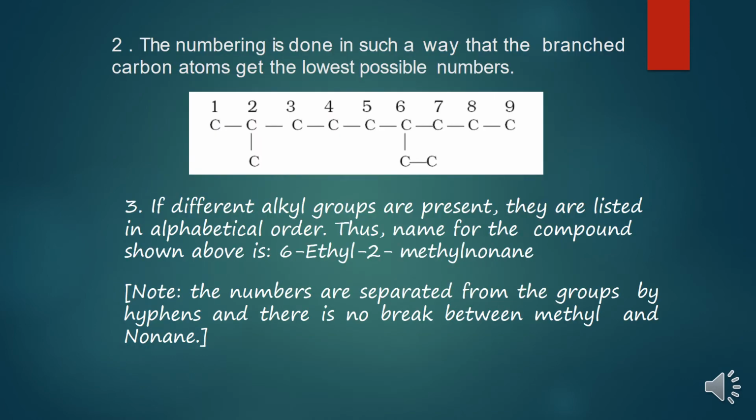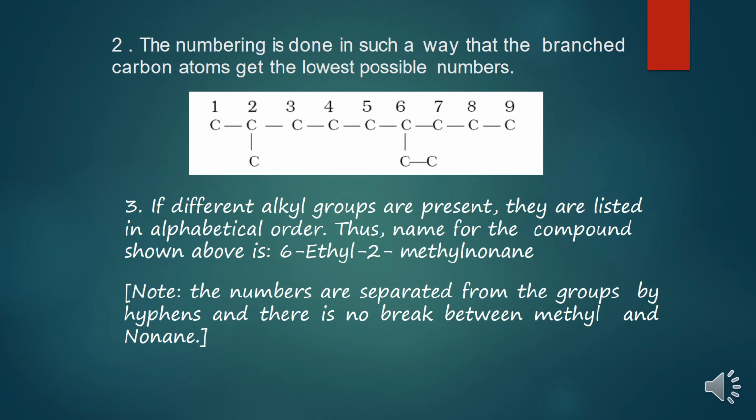Now children, the numbering of carbon atoms in a branched hydrocarbon is done in such a way that we get the side chain at the lowest possible number. Means in this compound I am getting a methyl group on the second carbon atom and an ethyl group on the 6th carbon atom.